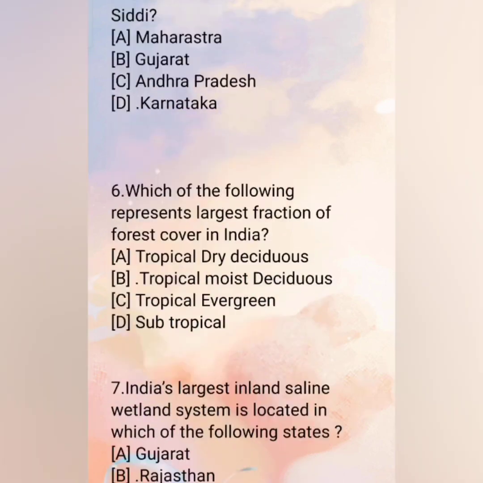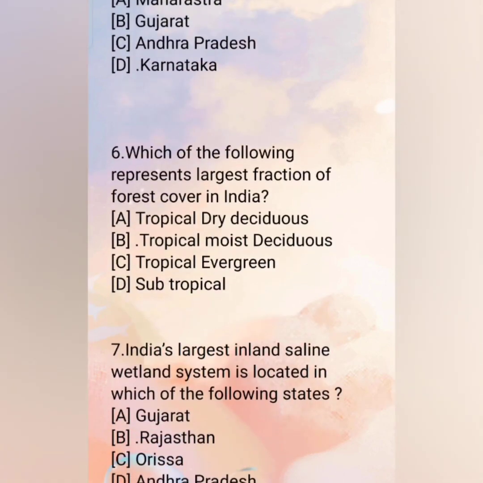Karnataka. Sixth, which of the following represents the largest fraction of forest cover in India? A. Tropical dry deciduous. B. Tropical moist deciduous. C. Tropical evergreen. D. Subtropical. The correct answer is B.